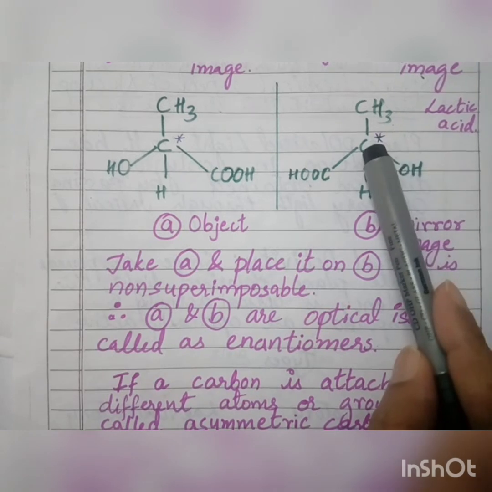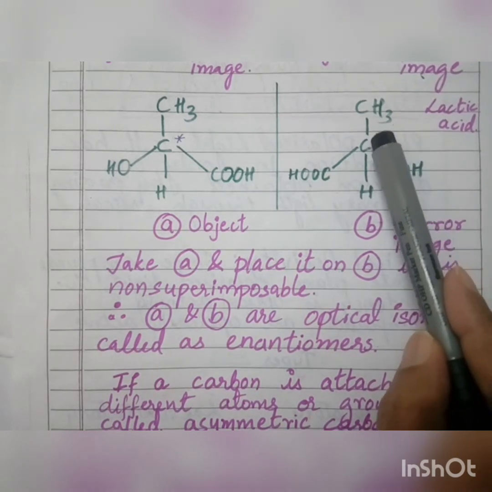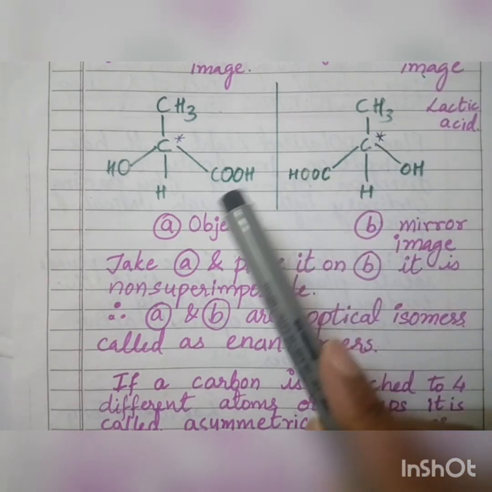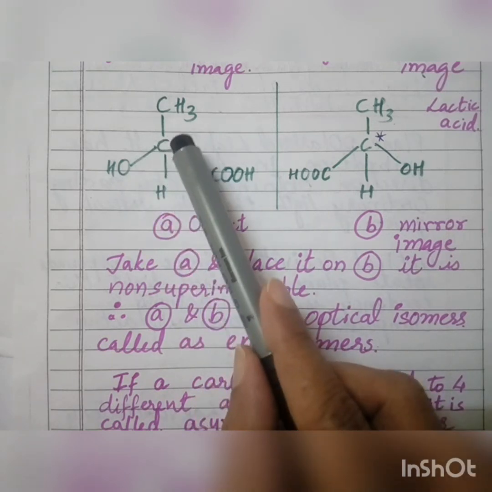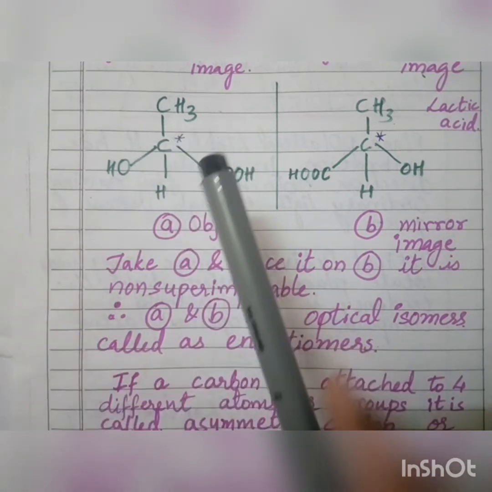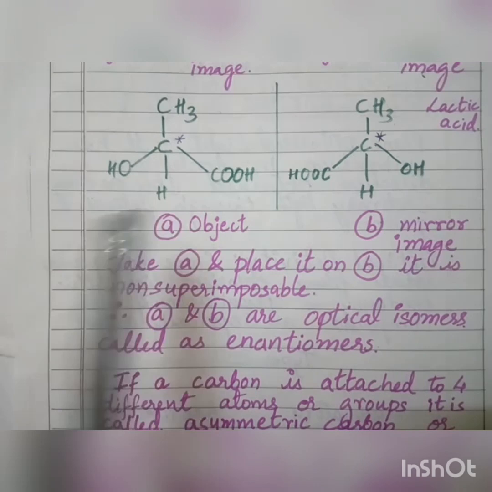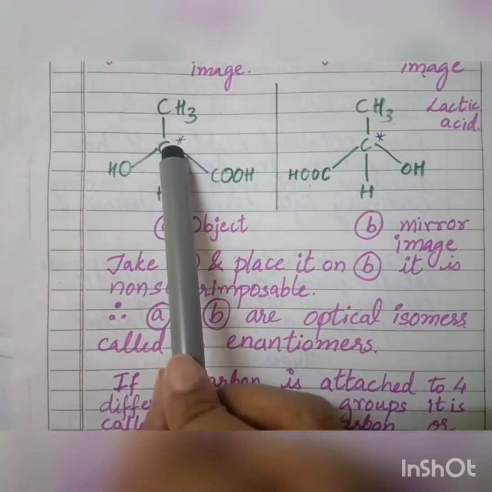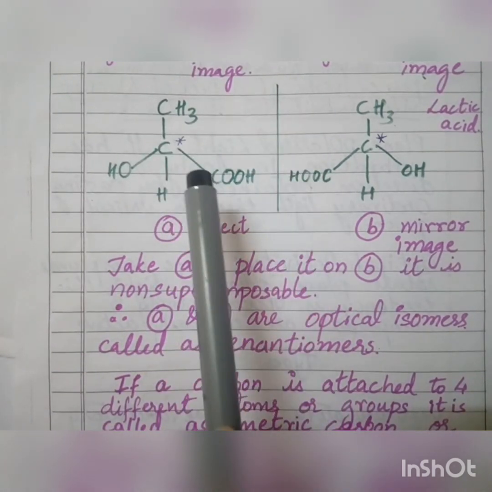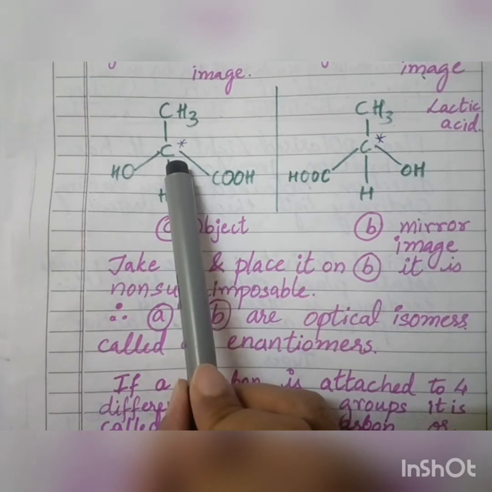And here to this carbon I have shown a star mark, an asterisk mark. So what does the star mark show? The star mark indicates this carbon is a stereocarbon or it is an asymmetric carbon.